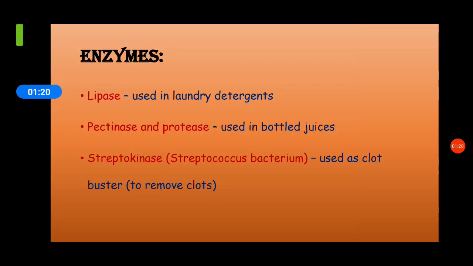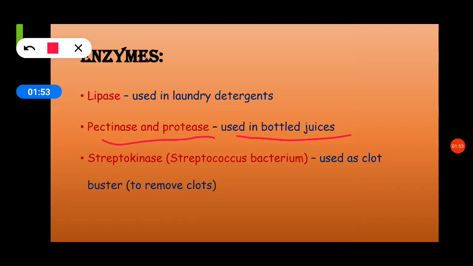Microbes play a very important role in the production of some enzymes also: lipases, pectinases and proteases, and streptokinase. Lipases are used in removing oily stains. It means it is used in laundry. Pectinases and proteases are used to clarify bottled juice.